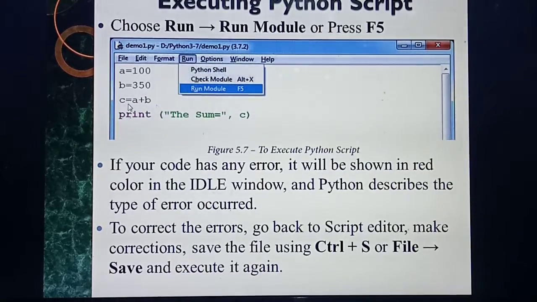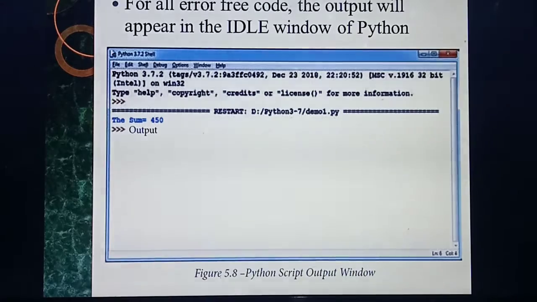Now I have corrected the error in this line. After correcting the error, I should save. Each time after each correction, you should save the file again and again. Then only you will get output. After saving the file, you again click the Run menu and Run Module, and you will get the output. Understood, students?